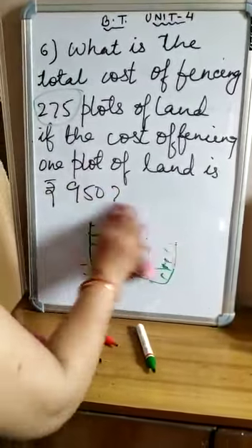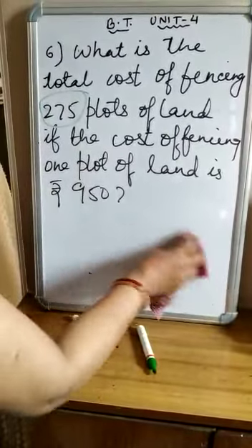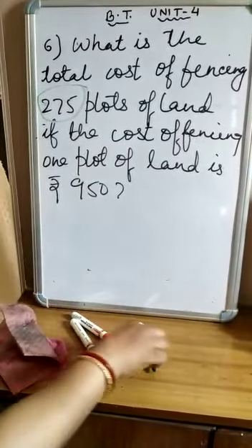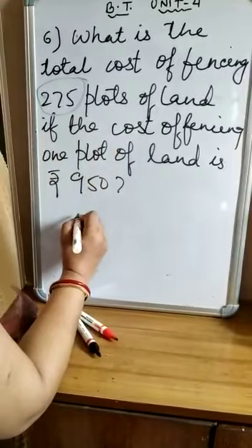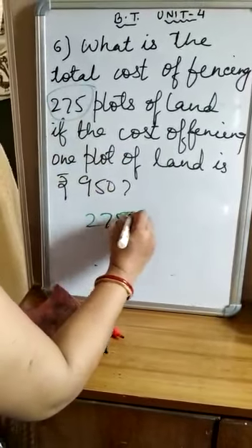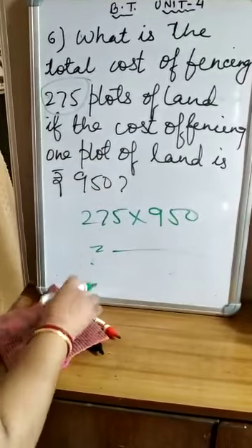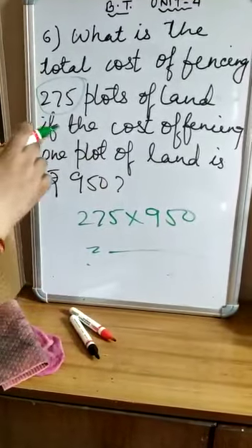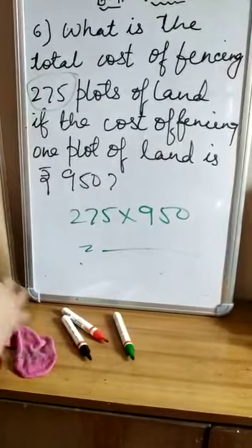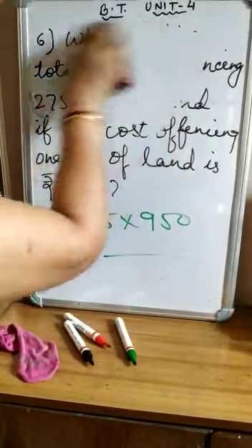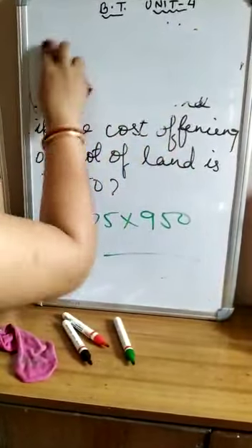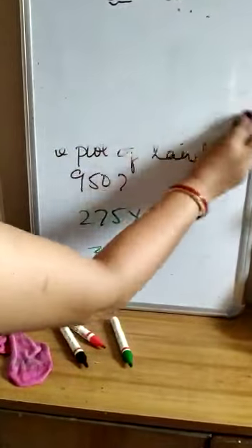So children, here in this you have to do multiplication. Correct? So what you will do? You will multiply 275 into 950. Then you will get the price of fencing 275 plots. Right children? You have to do this question with your own effort. Now come to discuss question number 7.